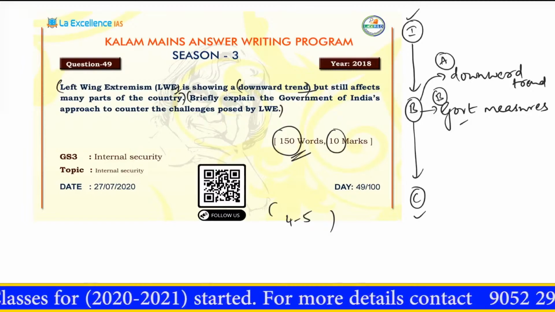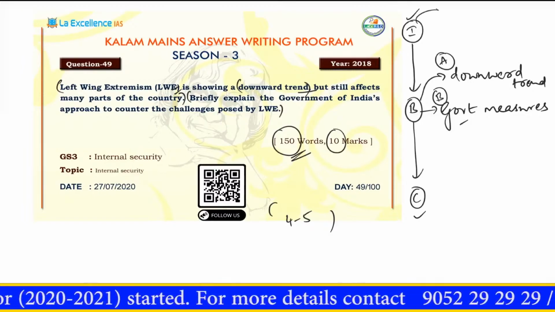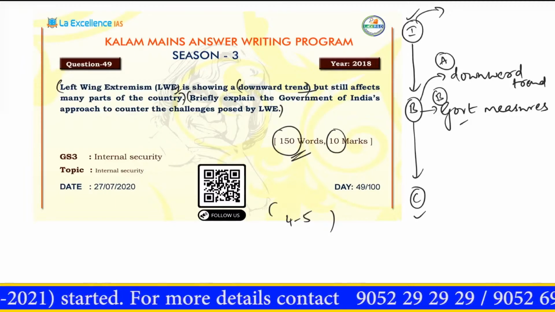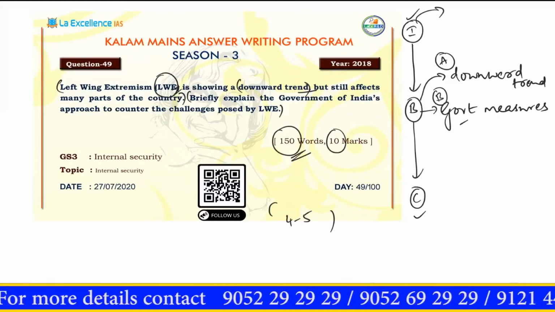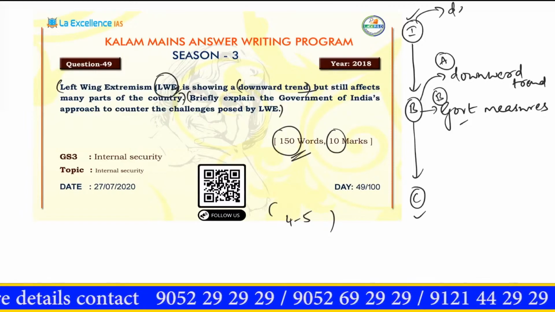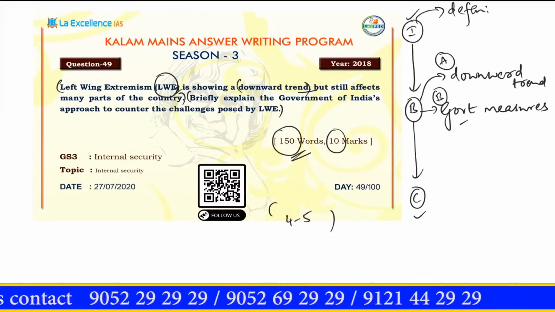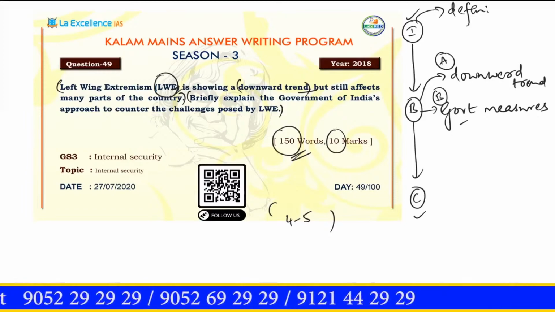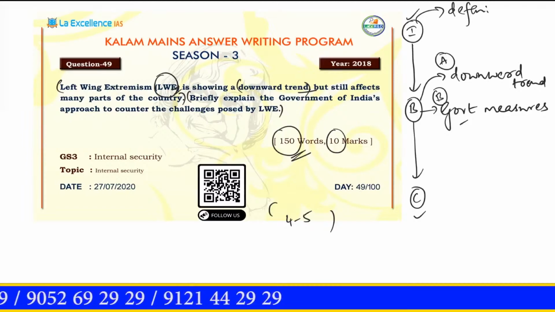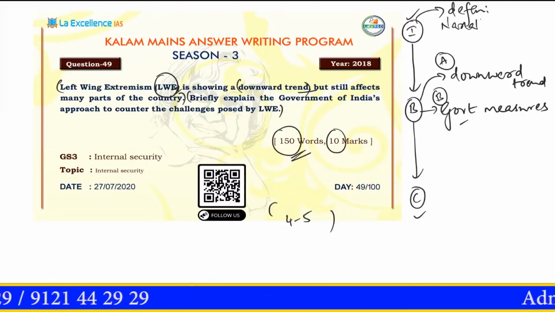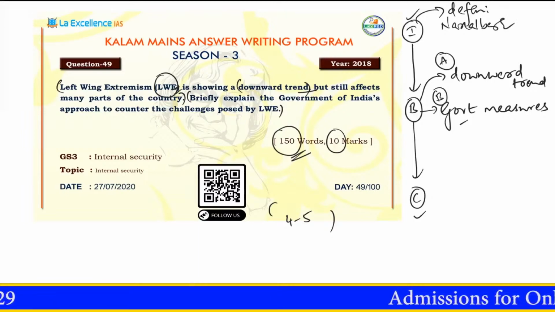So how do I start my answer? The usual approach to start these kinds of answers is to dump certain facts. For example, you could start by defining what left-wing extremism is, and tell the examiner how it is synonymous with Maoist insurgency. Then you could talk about keywords like Naxalbari, the area in which the Naxalist movement started.